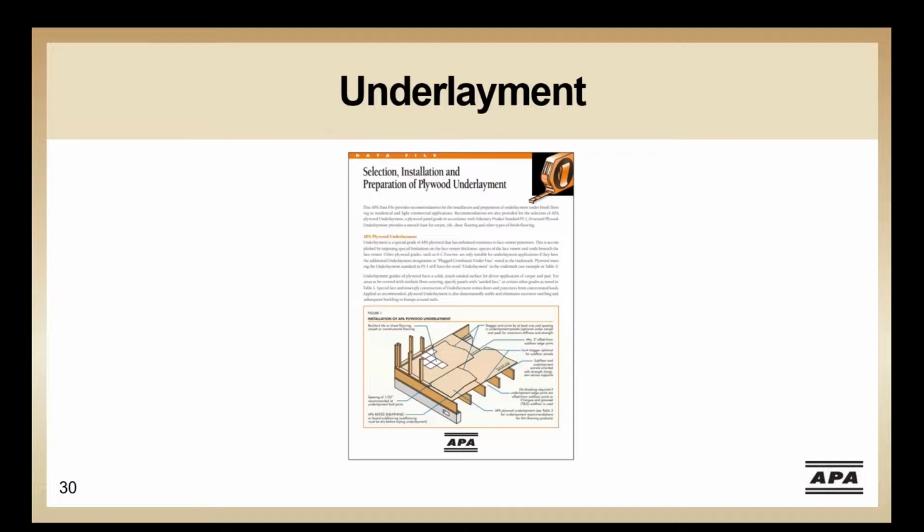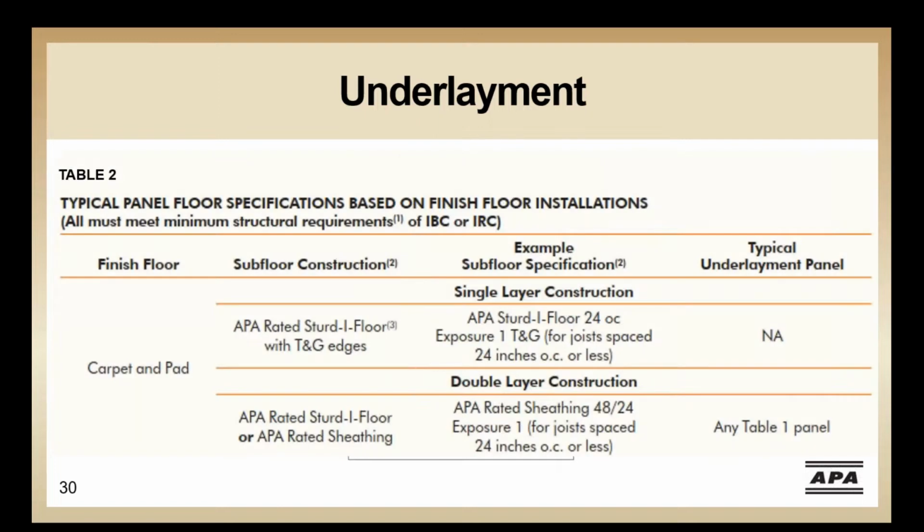APA's tech note on the selection, installation, and preparation of plywood underlayment provides guidance on typical panel flooring specification based on the finished flooring installation. Table 2 in this guide breaks down the different floor finishes and recommended subfloor and underlayment combinations. As I said, carpet and pad are easy. As we mentioned, APA sturdy floor, being a combination subfloor underlayment panel, is appropriate for single layer construction, whereas rated sheathing is better paired with an underlayment panel, noted in Table 1.